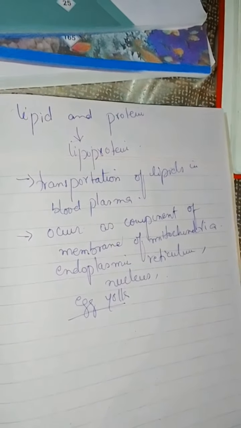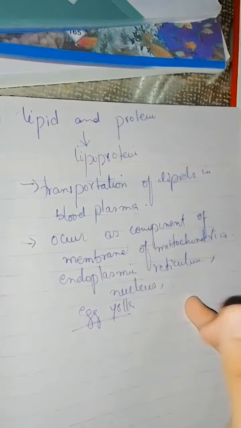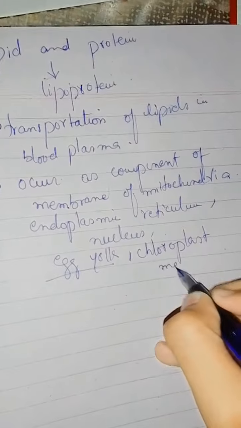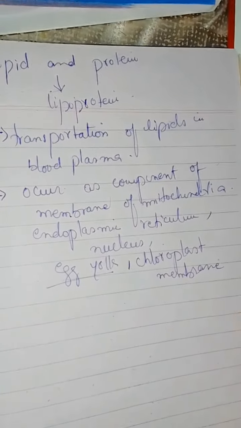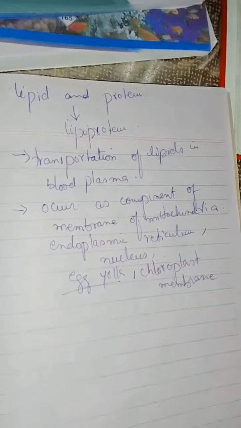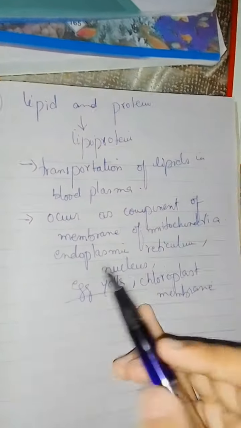Egg yolk is the yellow part of the egg, in Urdu we say zardi. It is also present in the chloroplast membrane. Glycolipid was also present in the chloroplast membrane, and lipoprotein is also present in the membrane of the chloroplast.